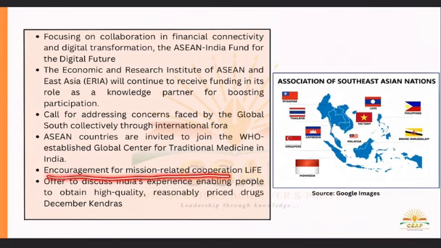Then encouragement for mission-related cooperation on LIFE. When we say LIFE, what does that mean? Lifestyle for Environment movement.